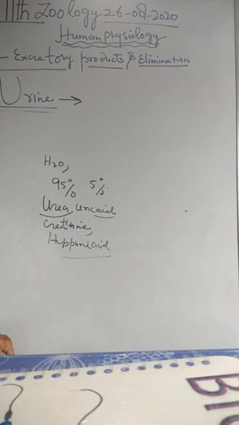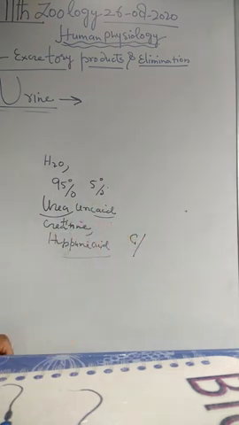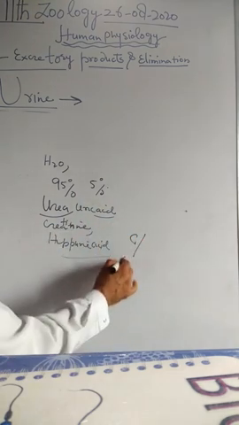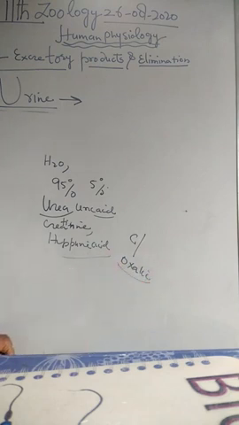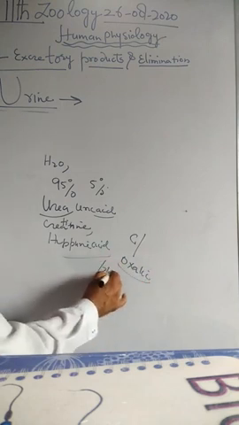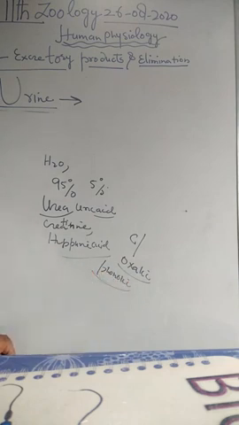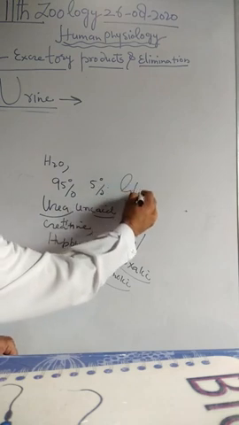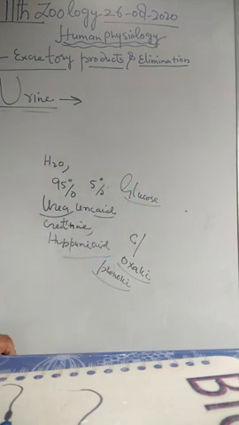The non-nitrogenous organic compounds include vitamin C. These are non-nitrogenous organic compounds. And one more is oxalic acid. And one more substance, the phenolic substances, are present in the urine. And we do have a trace of glucose in the urine. Glucose is the normal breakdown of the carbohydrates.